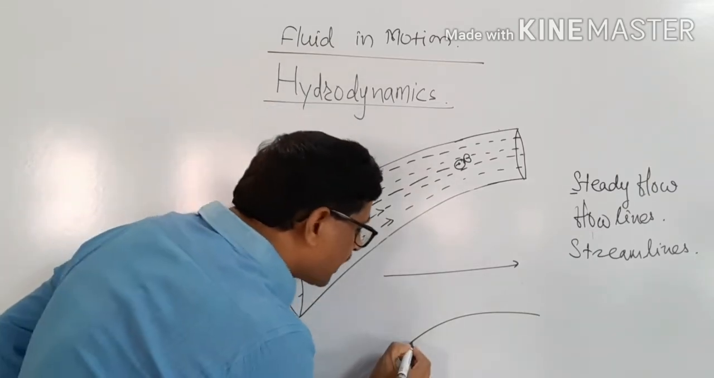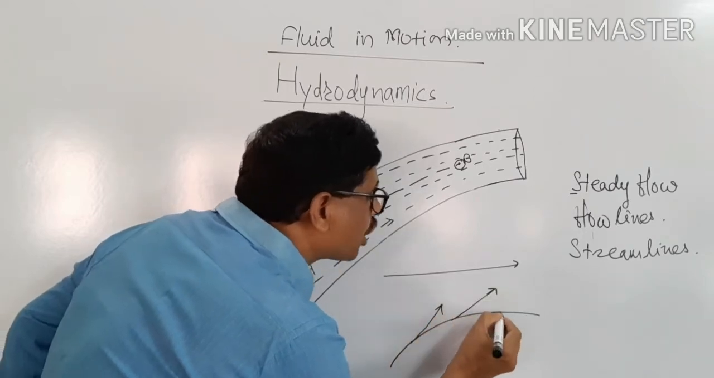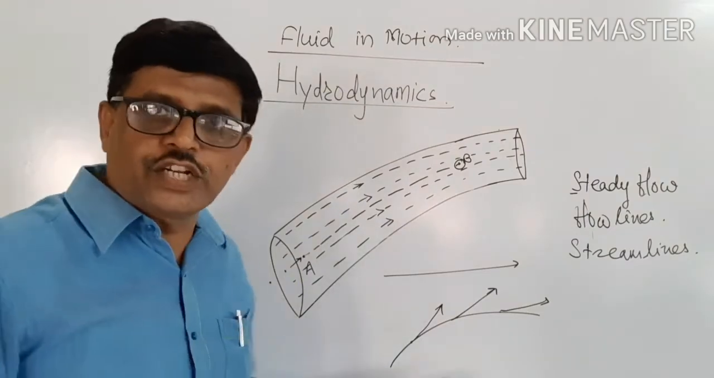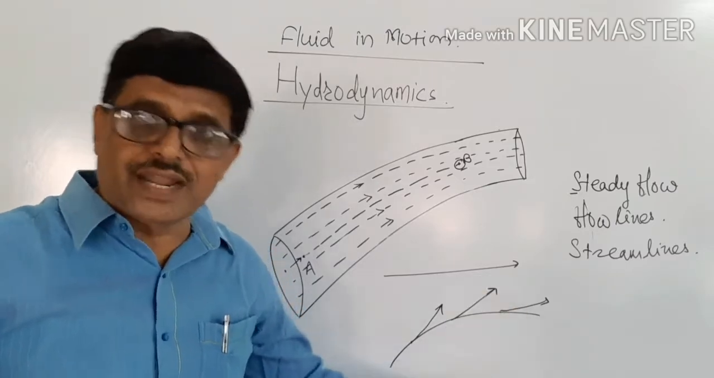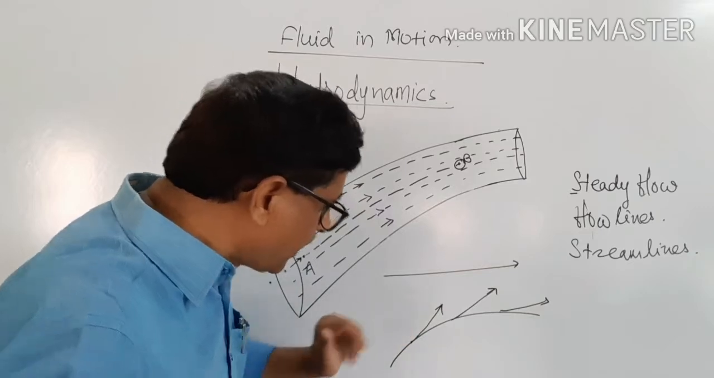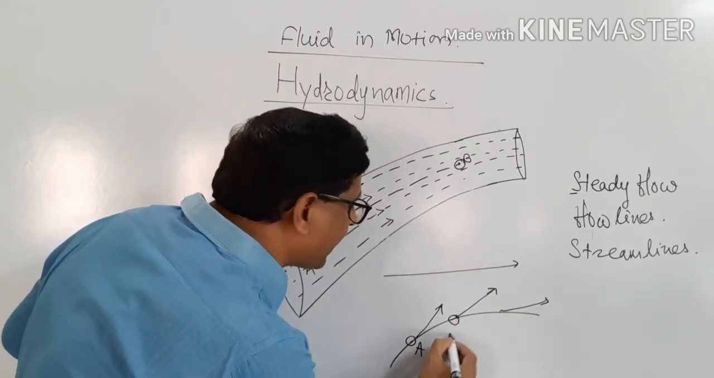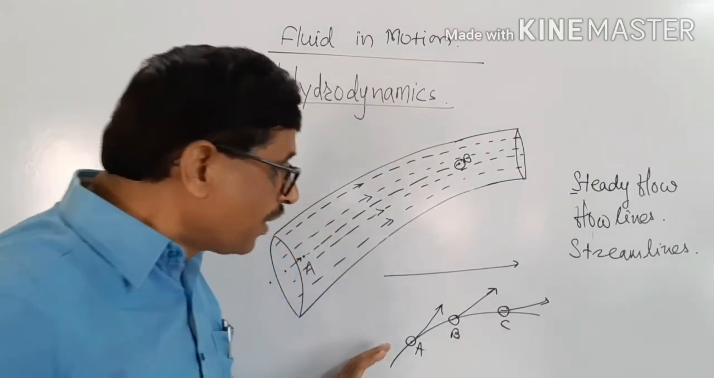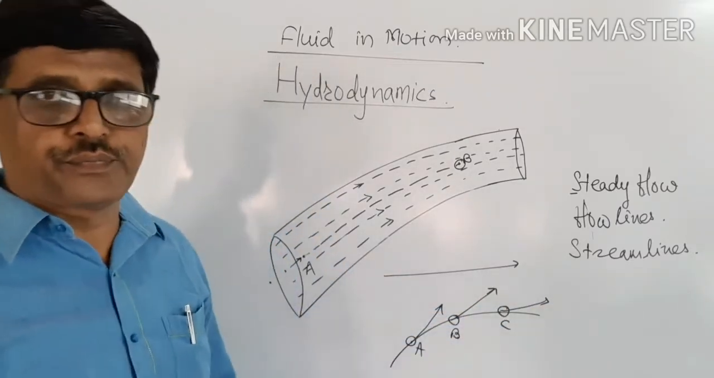Tangent drawn to the streamline at a given point gives the direction of velocity. Here direction of velocity is same. Here the direction of velocity when these come to the point A, when it comes to the point B, when it comes to the point C will be the same for all particles if it is a streamline flow.